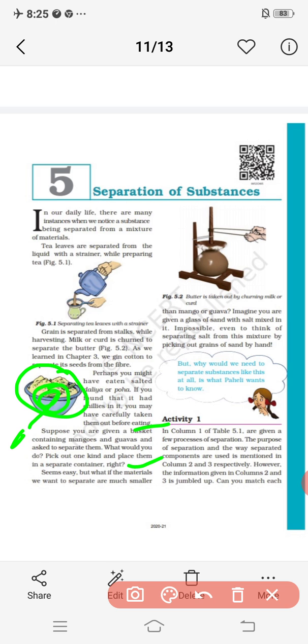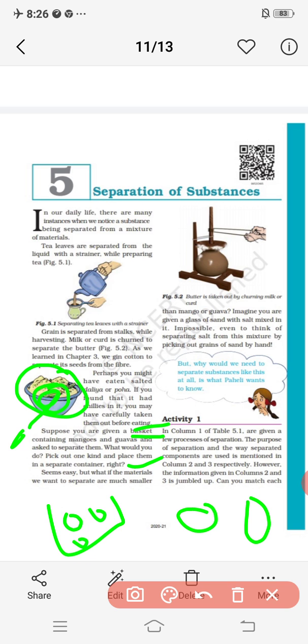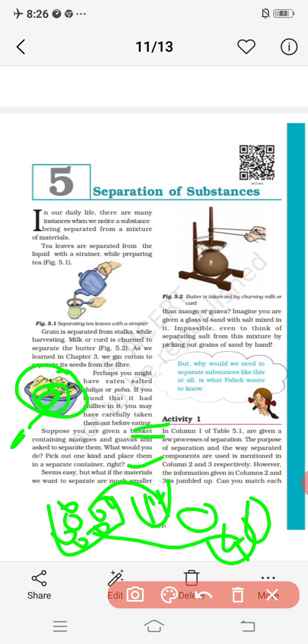If I give you another basket and ask you to put the mangoes in one and the guavas in the other, you will find the shape and color of each, and easily separate the guavas and the mangoes.